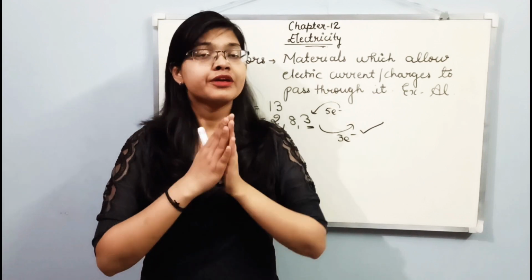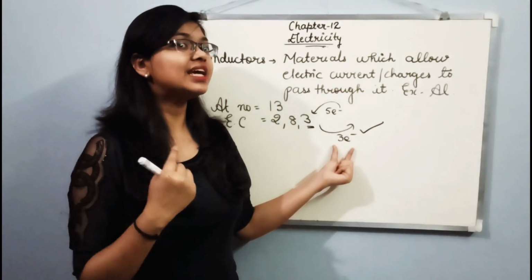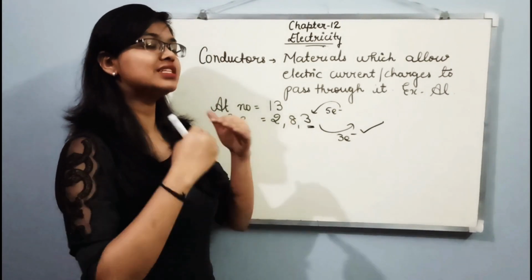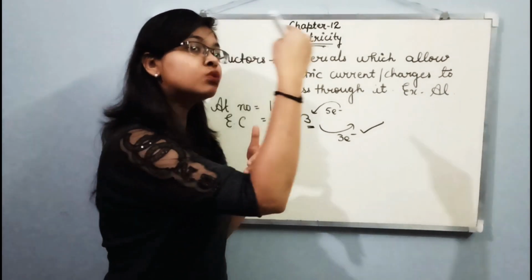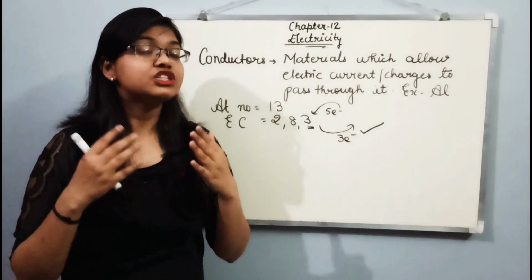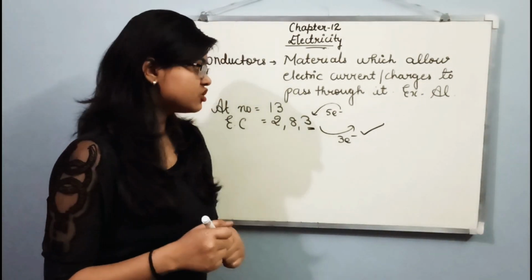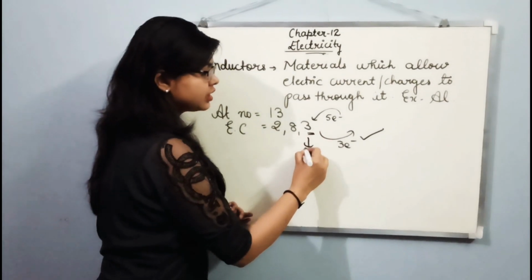So what will happen? Whenever we push the electrons, all these free electrons which are free to move will start moving from one position to another. So what is that thing in the good conductors which allows the electric current to pass through it? It is the presence of free electrons.